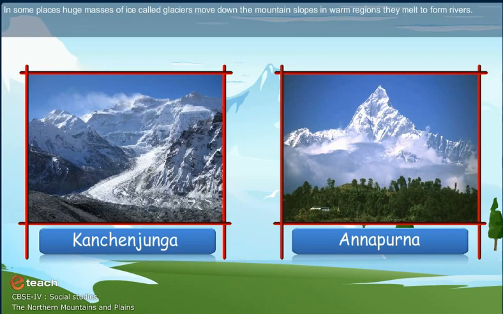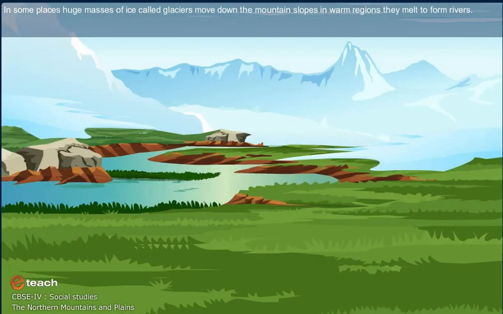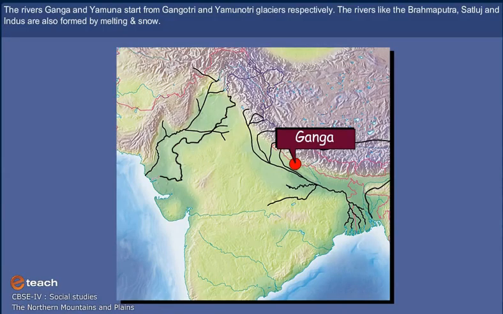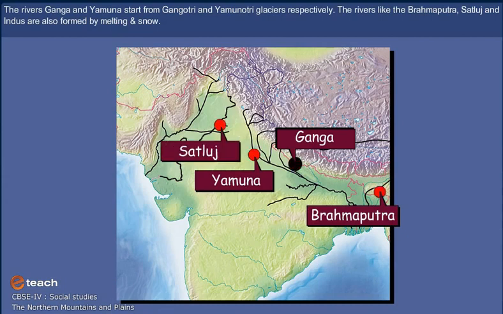In some places, huge masses of ice, called glaciers, move down the mountain slopes. In warm regions, they melt to form rivers. The rivers Ganga and Yamuna start from the Gangotri and Yamunotri glaciers respectively. Rivers like Brahmaputra, Sutlej and Indus are also formed by melting snow.